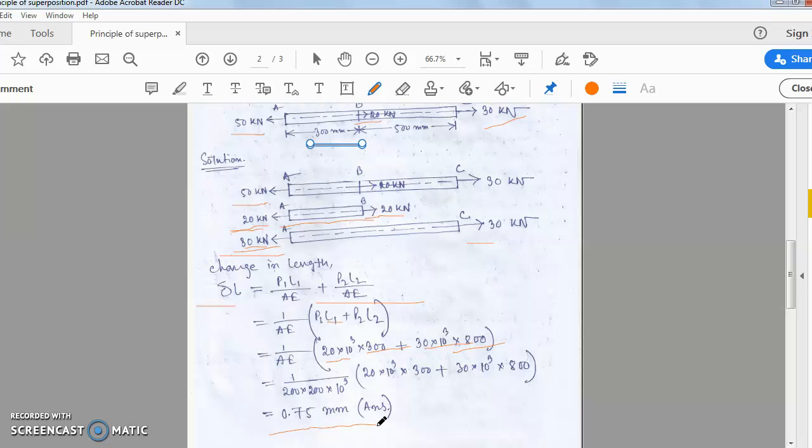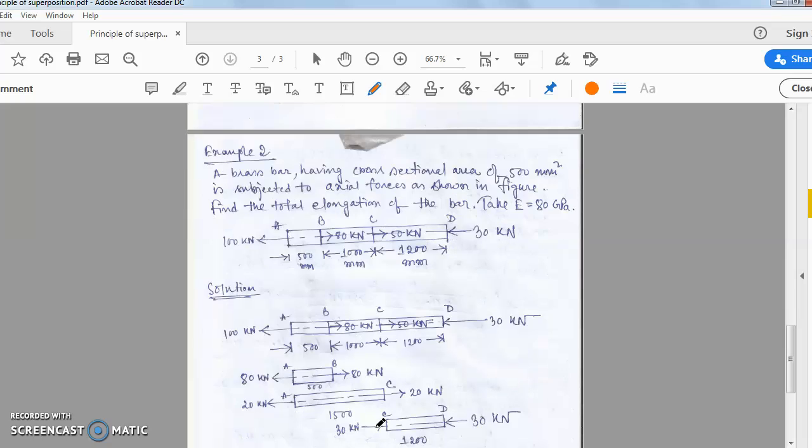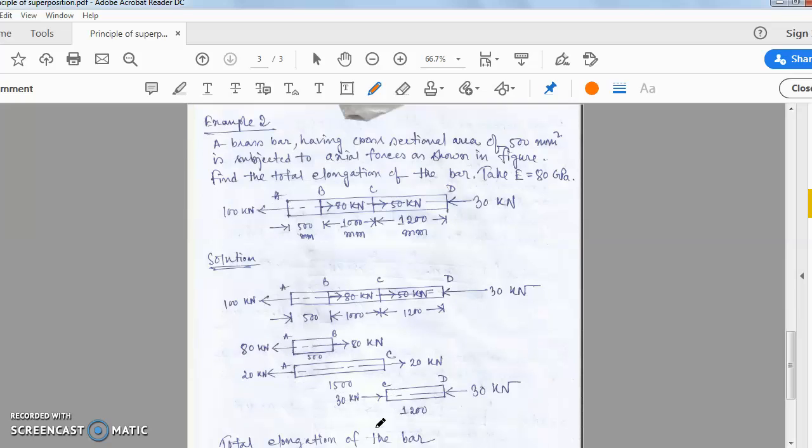Okay. Now this is a type of example. This is very interesting and very easy. Now example 2. Here we see one is 100 kilonewton, another one is 30 kilonewton, but direction of 100 kilonewton is towards left side and direction of 30 kilonewton force at point D is towards left side also.